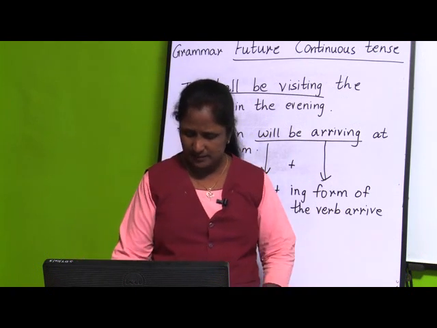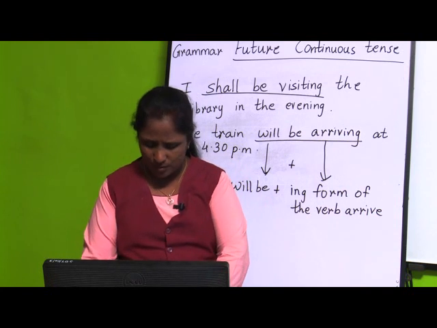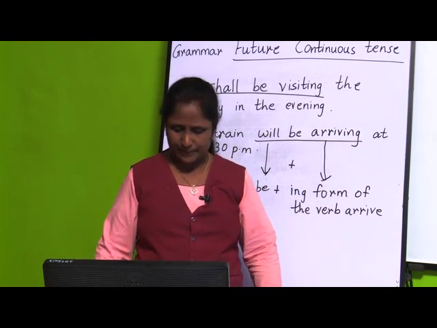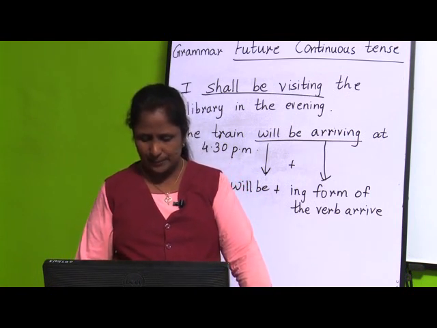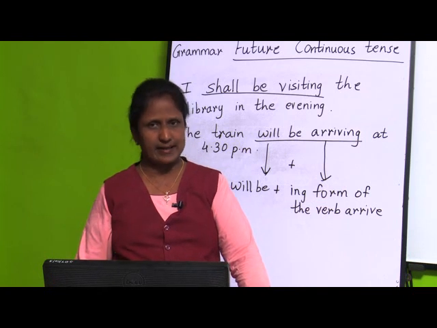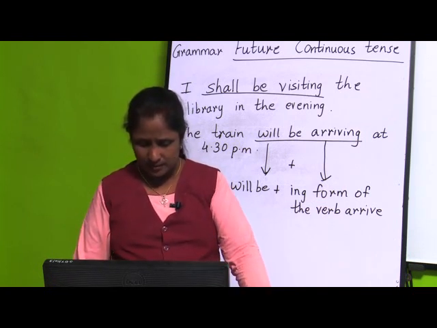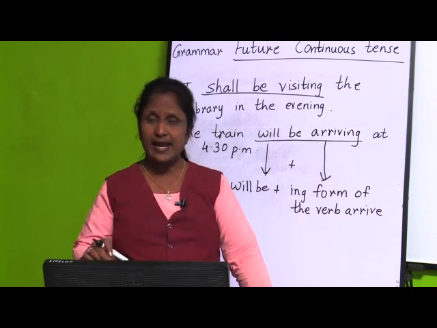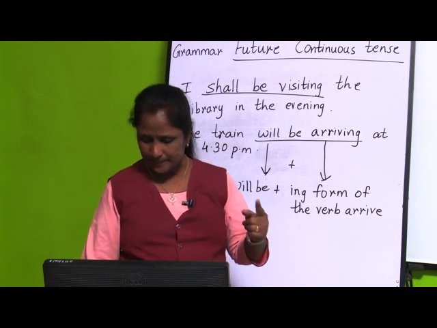Now, if you see the exercise, fill in the blanks with future continuous tense form of the verbs given in the brackets. First, Manya dash in the play. In the bracket they have given act. Manya will be acting in the play.